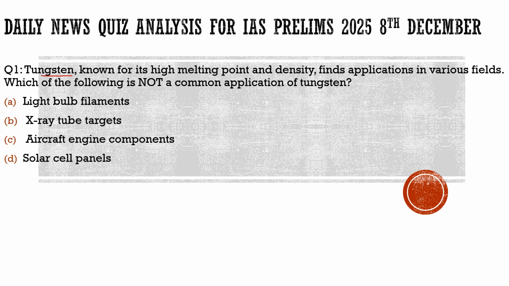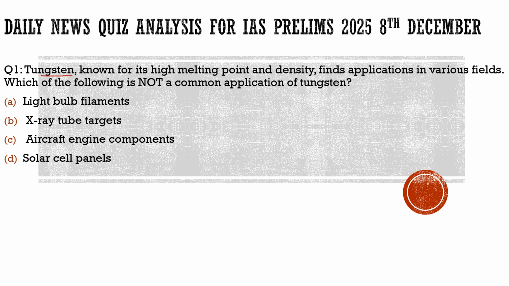But here we need to know more about tungsten. It has a high melting point, it has high density, and it finds its application in various fields. For example, it finds its application in the space industry, in automobiles, it is a good conductor, and it finds its application in electronics. Everywhere we can see the applications of tungsten. So with respect to this question, let's try to solve it and learn more about it.